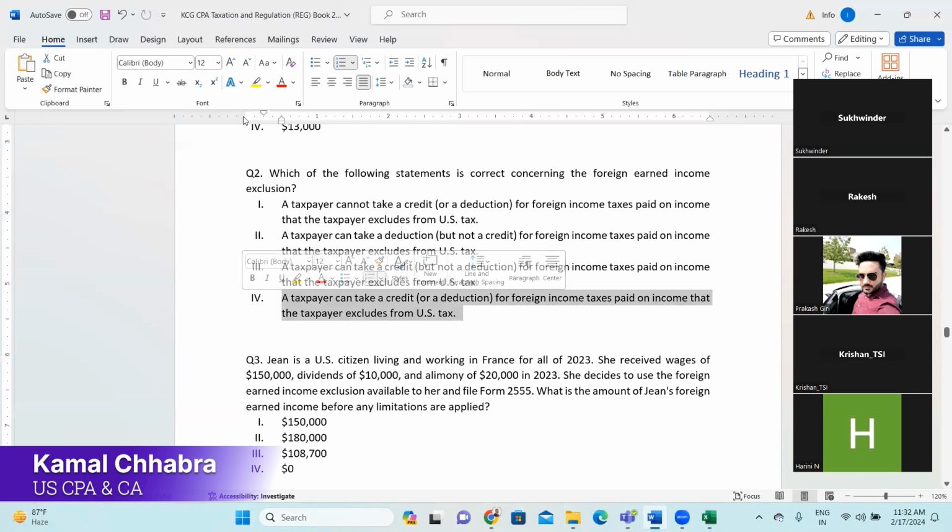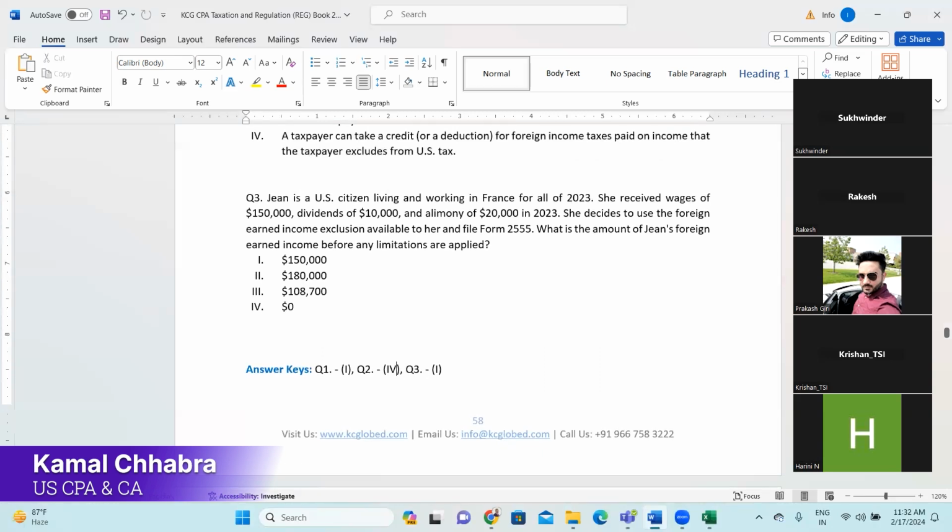So the first one is correct. The taxpayer cannot take a credit or deduction for foreign income taxes paid on income that the taxpayer excludes from US. Make sense, Rakesh? Yes, sir. So the first option is the correct option.